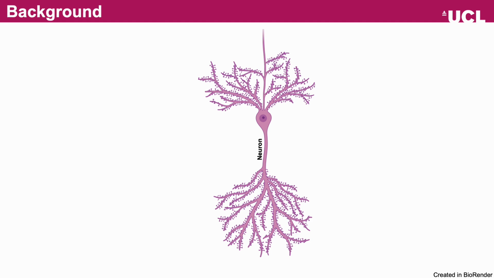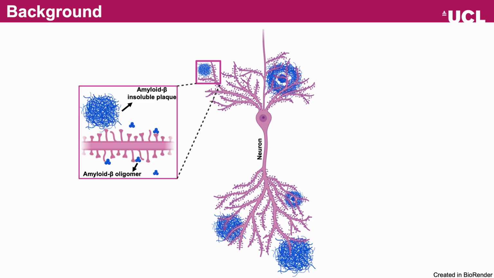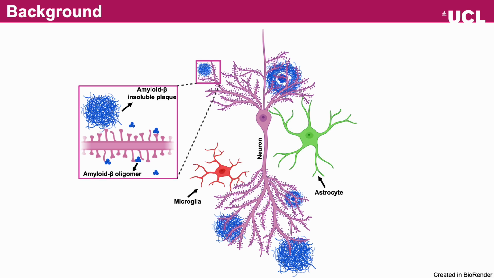Amyloid-β plaques and oligomers accumulate around synapses and can directly drive synapse loss in Alzheimer's disease. But in recent years, glial cells have also gained attention as key contributors. However, their role remains unclear, and it's still debated whether their actions are ultimately beneficial or harmful to disease pathogenesis.